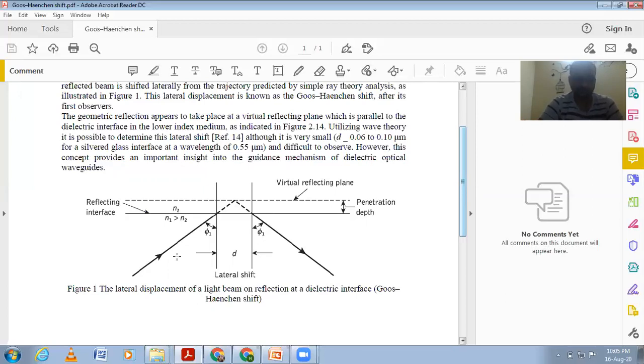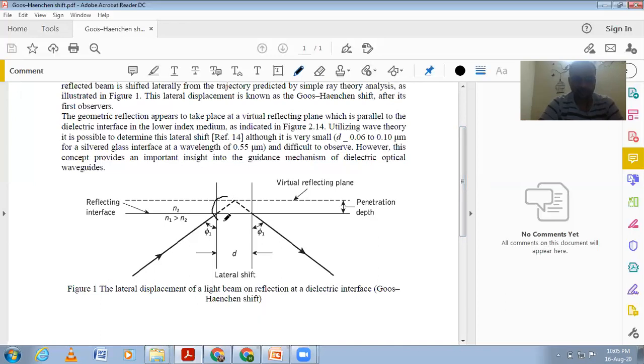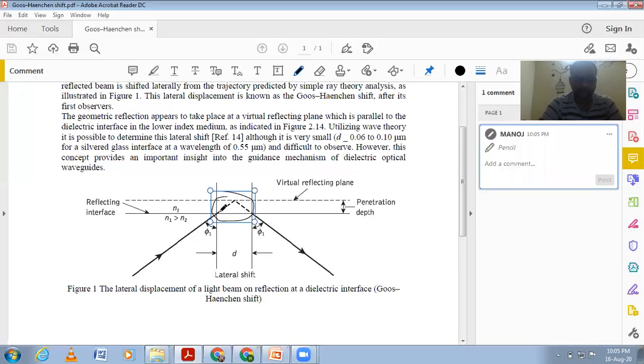So you can see from this figure, this is the incident wave, right? It penetrates this material to this penetration depth. So actually in theory, this is the incident wave and this is the reflected wave.